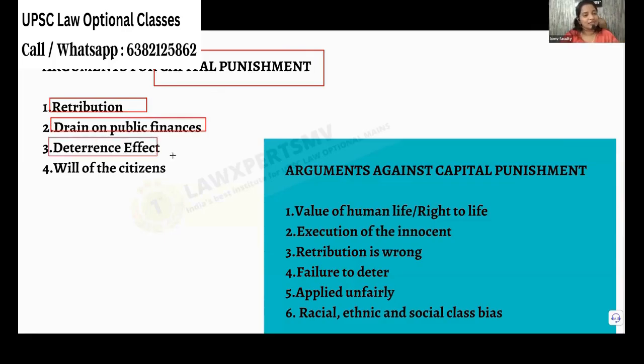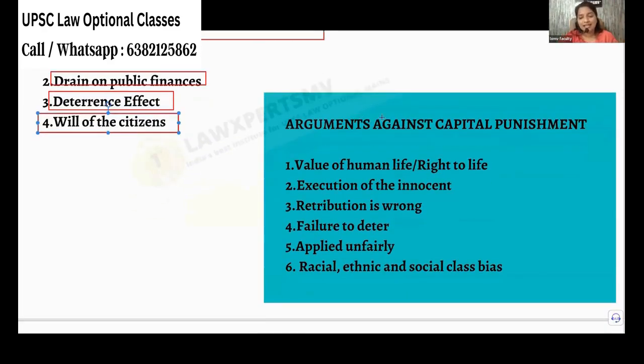Next, deterrent effect. You kill 2 people who are committing heinous crimes. Honor killing: whoever does honor killing, we will kill that person. Or whoever does rape, immediately kill them before everyone. Then what will they do? They will think before committing the offense again. Okay, so a deterrence effect will be created, and the will of the citizens. Most of the citizens feel that the death penalty is good. So these are the arguments.